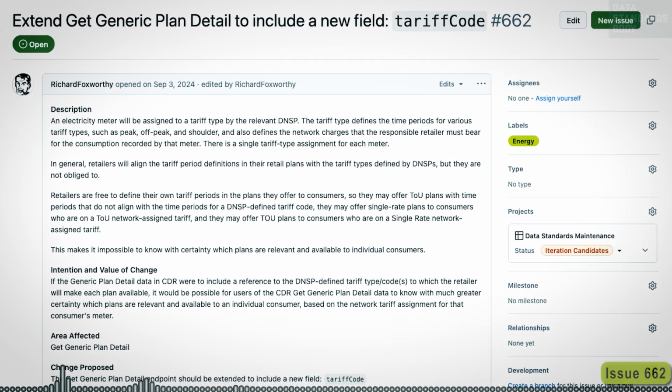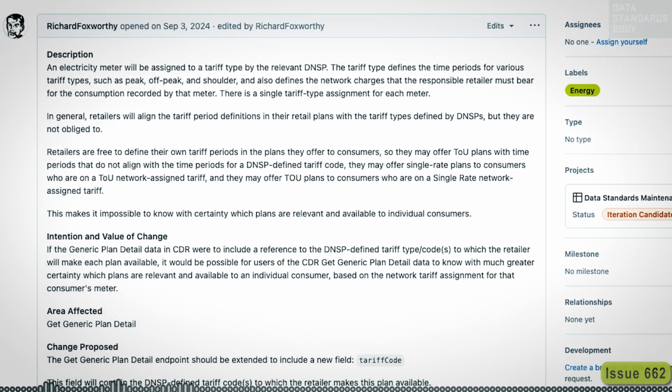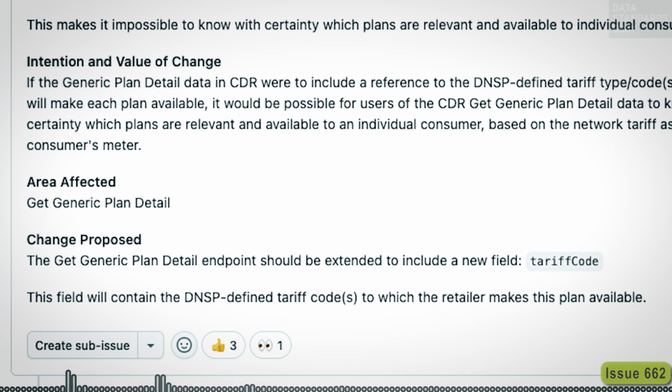Issue 662, extend get generic plan detail to include a new field, tariffCode. Issue 662 proposes extending the get generic plan detail endpoint to include a new field, tariffCode. This field contains the Distributed Network Service Provider (DNSP) defined tariff codes to which the retailer makes this plan available.